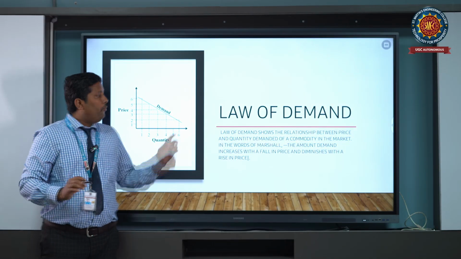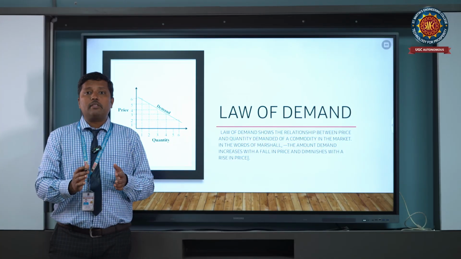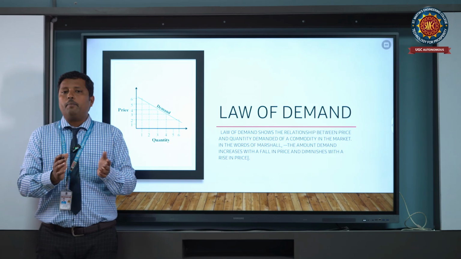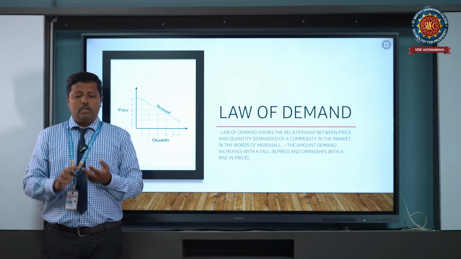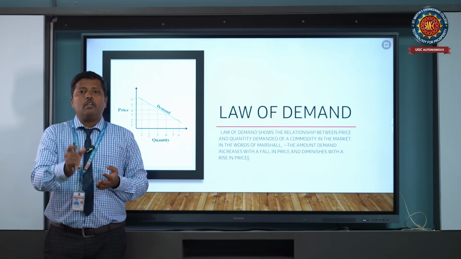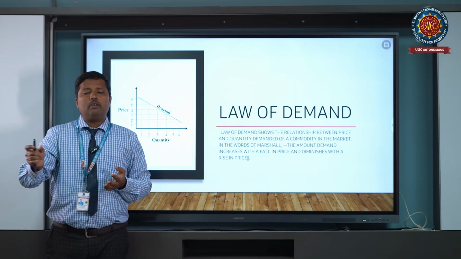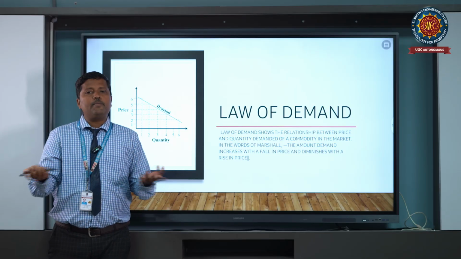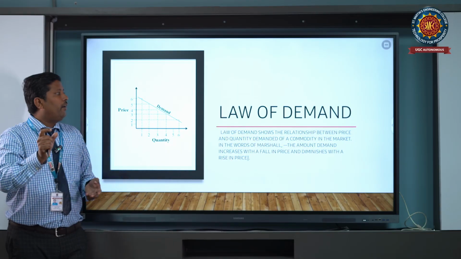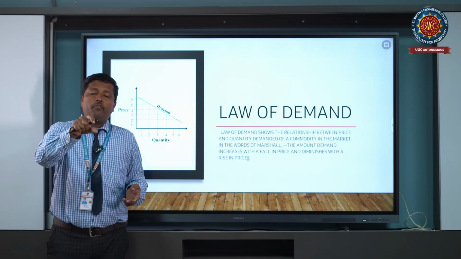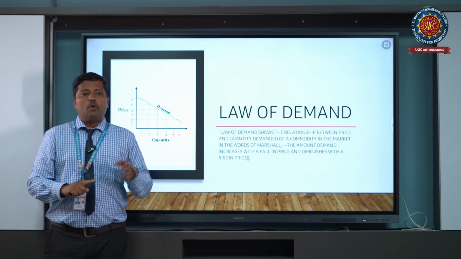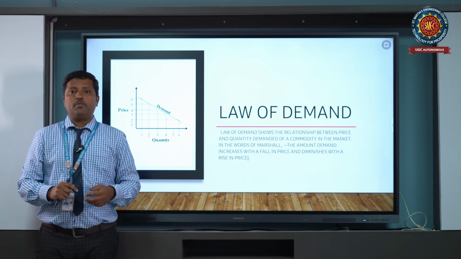Next, before going to the law of demand, first you need to understand what the demand assumptions are. I already mentioned, what is demand? Demand is nothing but the combination of three elements: ability to pay plus desire plus willingness to purchase. That means if you want to purchase a Rolls Royce and you don't have the ability, then the product is lacking demand. So demand means the fulfillment of three elements: desire, ability to purchase, plus willingness to pay.